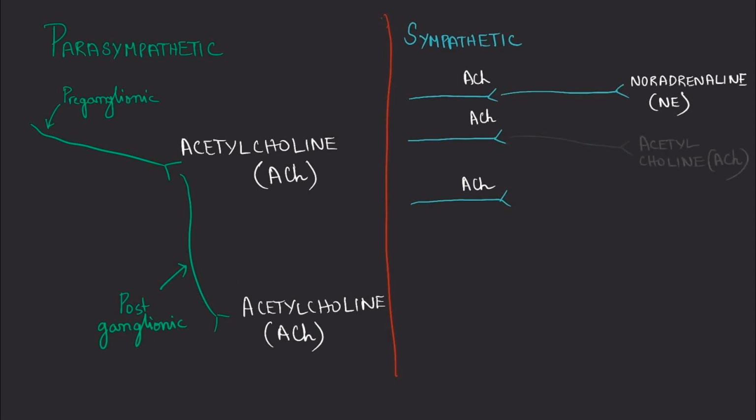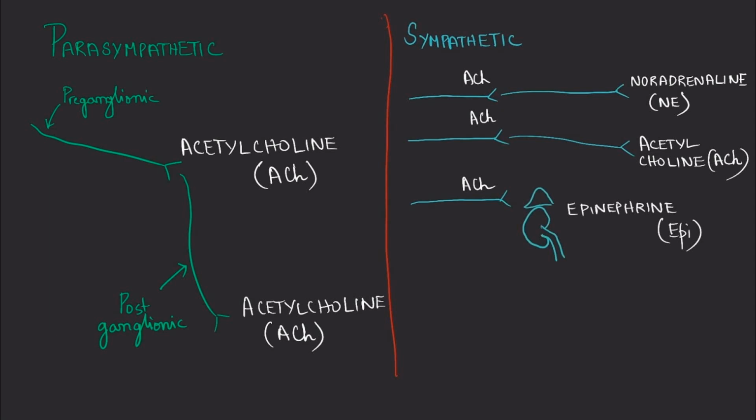Now, we shouldn't think that acetylcholine is a neurotransmitter that is solely responsible with the parasympathetic nervous system. We do have postganglionic neurons which release acetylcholine, and that's because the parasympathetic and the sympathetic differentiation is based on anatomy and not based on which neurotransmitter is released or which function is produced by which nerves. The last one is when a few of the neurons directly stimulate the adrenal glands, which secrete epinephrine.